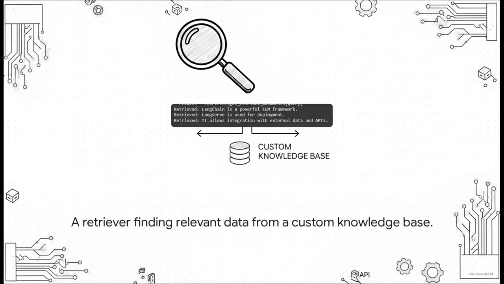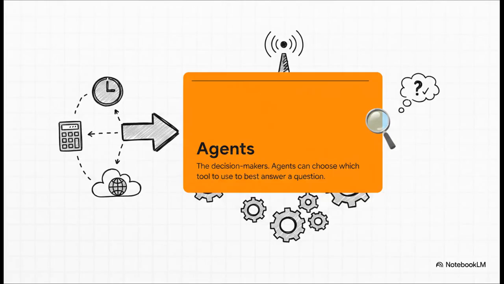So check this out. Somebody asked a question about what LangChain is used for. Instead of just using its old baked-in knowledge, the app used a retriever to search through a custom set of documents. It found the 3 most relevant sentences from that knowledge base and used them to build a much more specific and accurate answer.